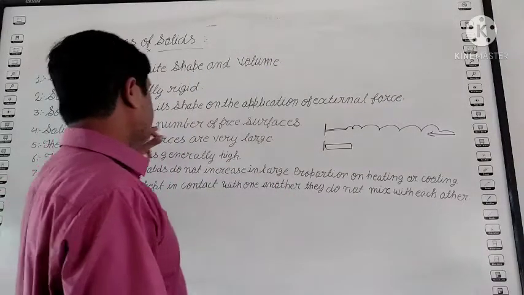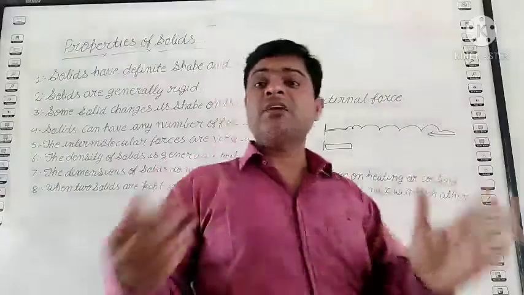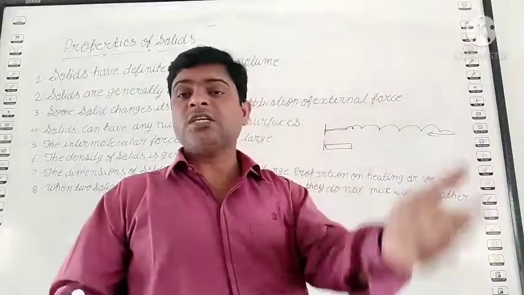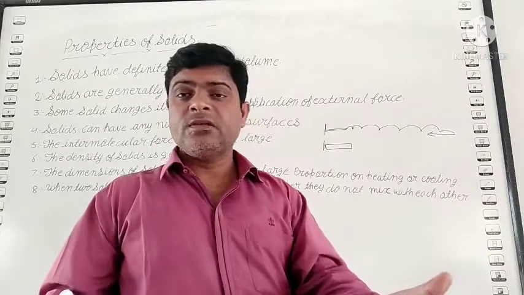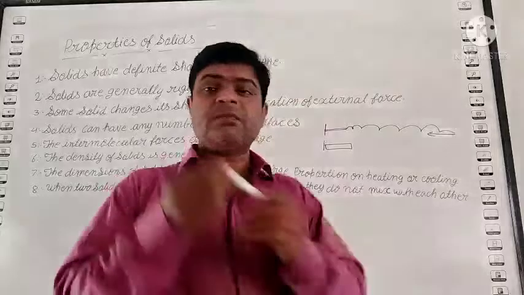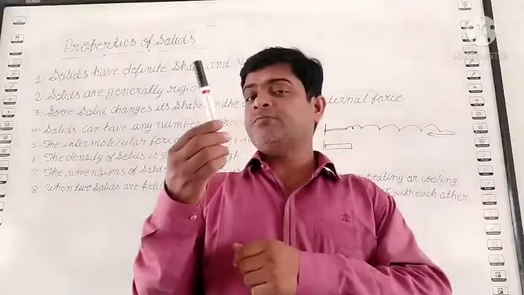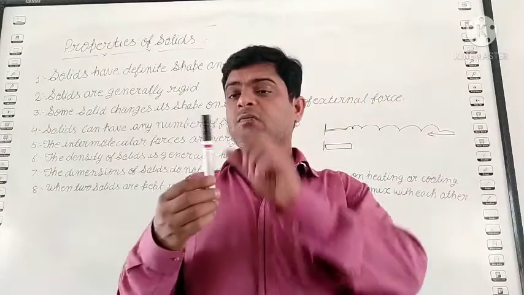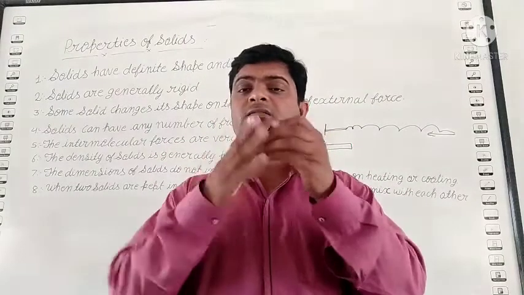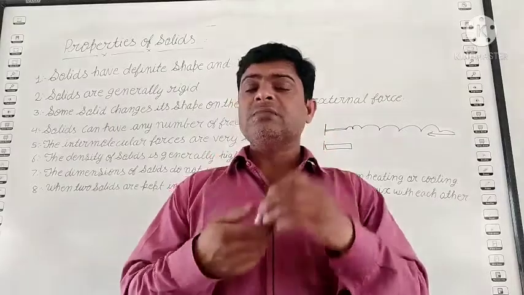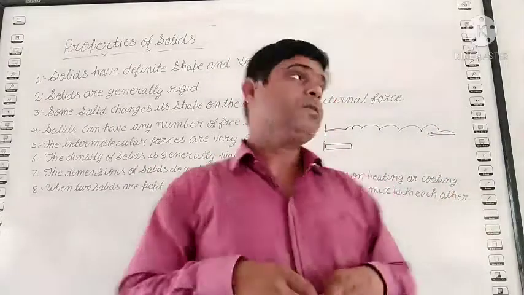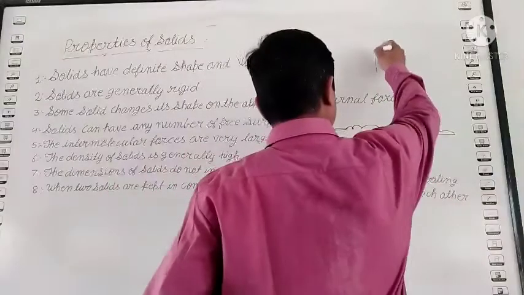Solids can have any number of free surfaces. Many free surfaces. It depends on the structure and the shape. Suppose, student, this is the marker. How many faces? 3. 1, 2 and 3. Clear? Similarly, a book is one solid.